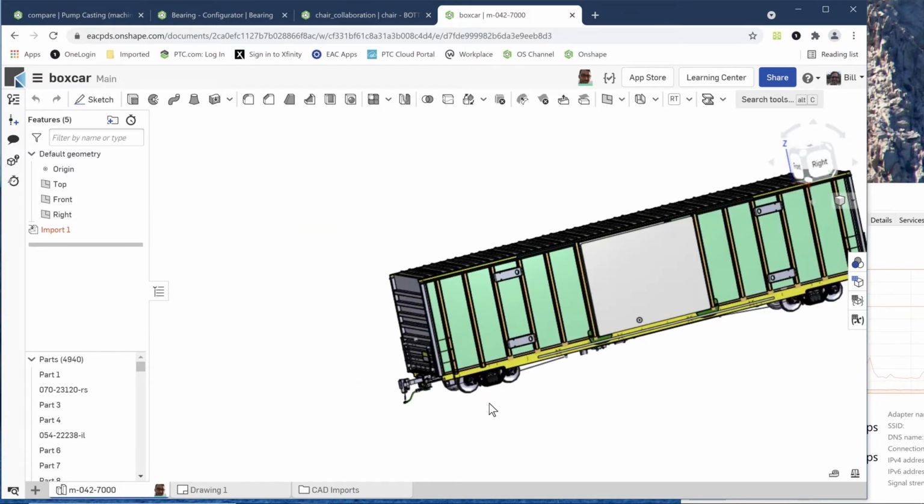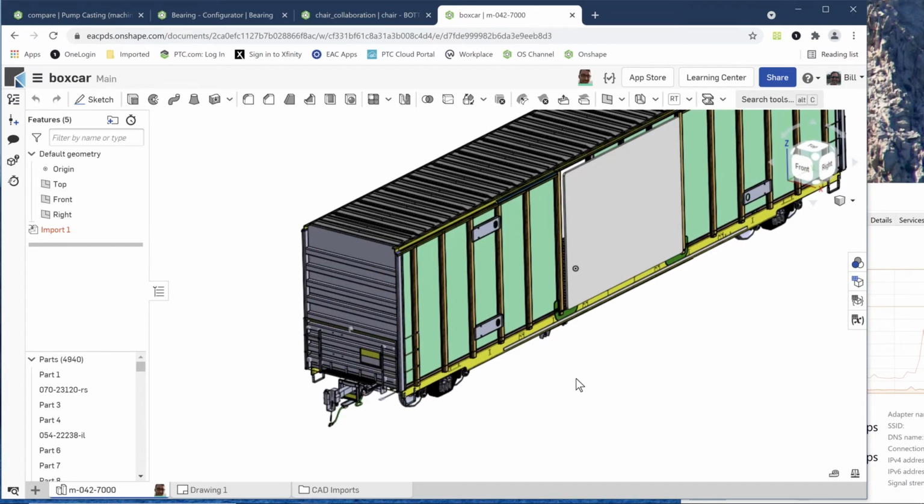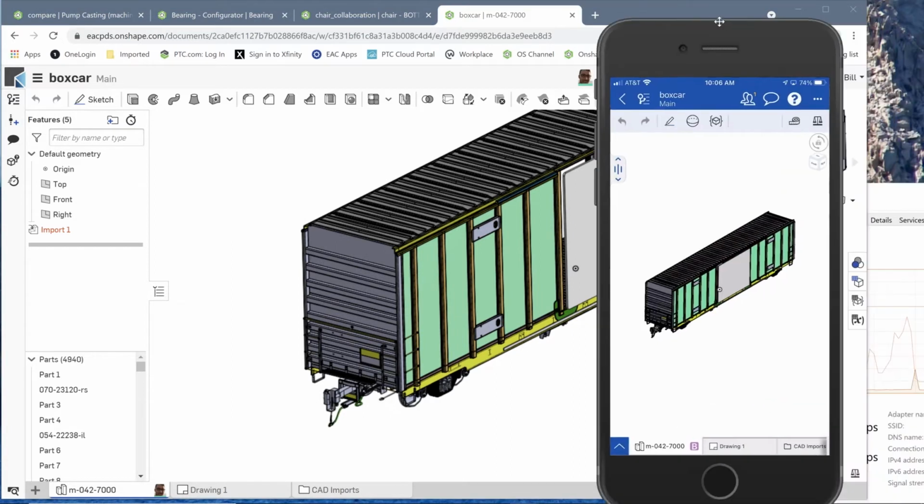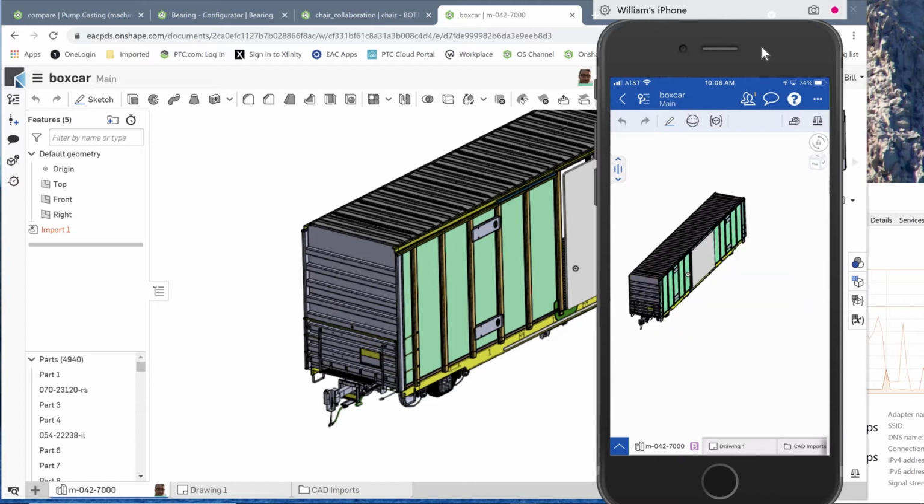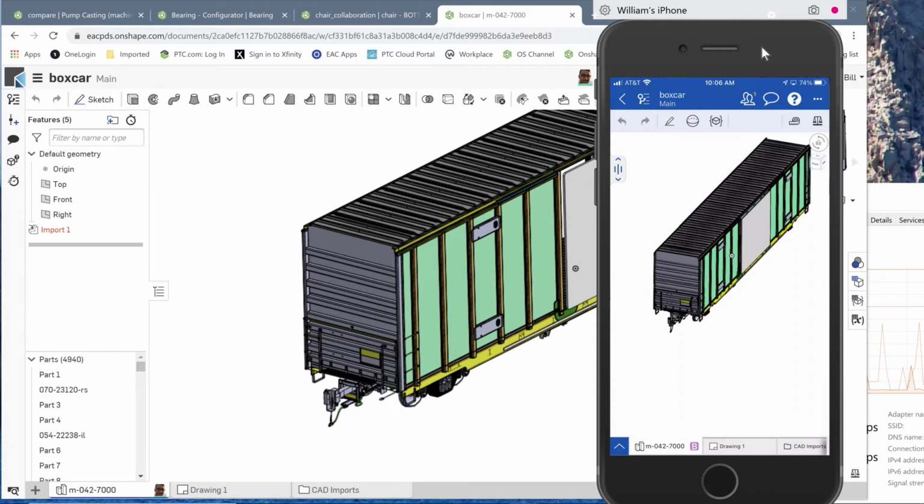So we can see our half gigabyte model was brought in. We can work with it here. One of the nice aspects of this as well is that we can access Onshape from other applications or, I guess I should say, hardware. So here's my phone with the same railroad car here. And I can just take my finger and rotate it around. I can zoom in, zoom out, pan. So all the same things I can do here.